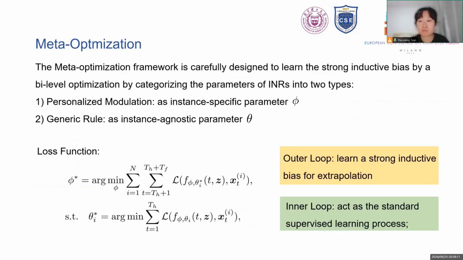Our meta-optimization framework is designed to learn the strong inductive bias by a bi-level optimization, by categorizing the parameters of INRs into two types: personalized modulation as instance-specific parameters and generic rule as instance-agnostic parameters. Specifically, generic rule is responsible for learning inductive bias from diverse human motions, while personalized modulation aims to adapt rapidly to the historical motions at test time.